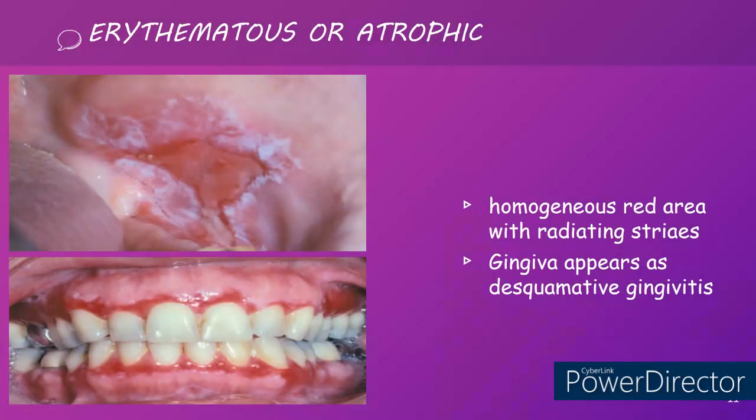Next is the erythematous or atrophic type of oral lichen planus, where we can see an atrophic or homogeneous red area along with peripheral radiating striae. When it involves the gingiva alone, whether the marginal gingiva or the attached gingiva, it appears as desquamative gingivitis, where on palpation the gingiva actually desquamates. When you see this feature, it should be differentiated from other autoimmune diseases like pemphigus or pemphigoid, where we also see desquamative gingivitis. So desquamative gingivitis is not a characteristic feature of lichen planus, and we have to go for a biopsy to differentiate it from other conditions.